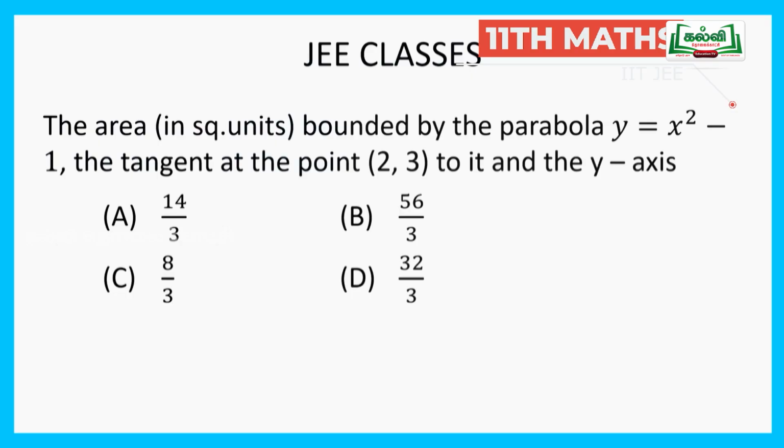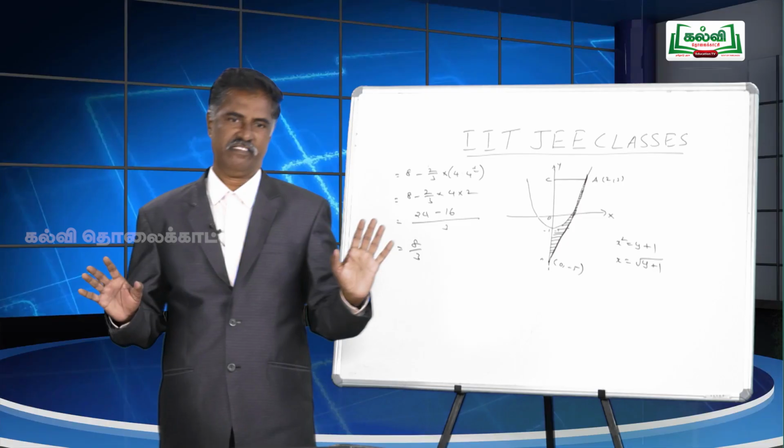Shall we check whether the answer is 8 by 3 or not? With this method we got the answer 8 by 3. Now we will check whether the answer is correct. Is it available in the given options? Yes, you see option number 3. The area in square units bounded by the parabola y equal to x square minus 1, the tangent at the point 2, 3 and the y-axis is given as 8 by 3. It is option number C.